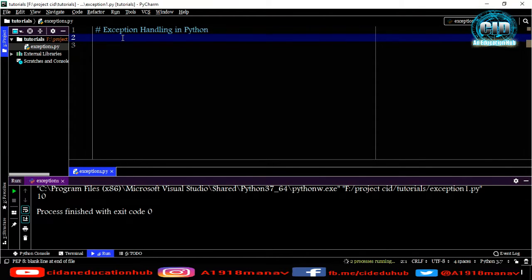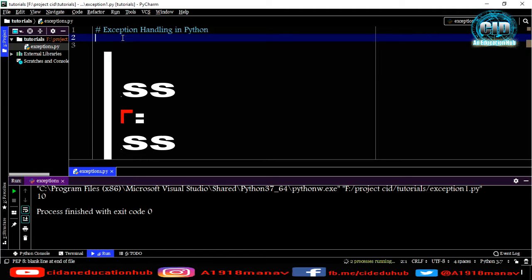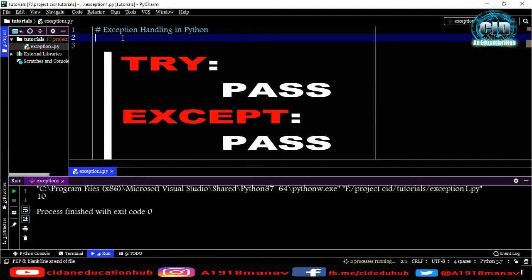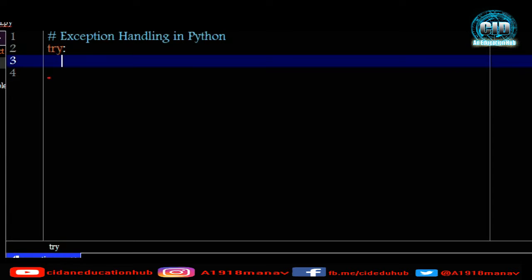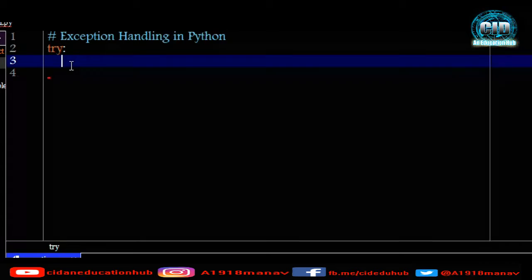And how can we handle those exceptions? For handling exceptions, we have try and except blocks. Under the try block there will be some code which may have errors, which may have exceptions. If I think that those lines can throw an error or exception, then we will write that code in the try block.